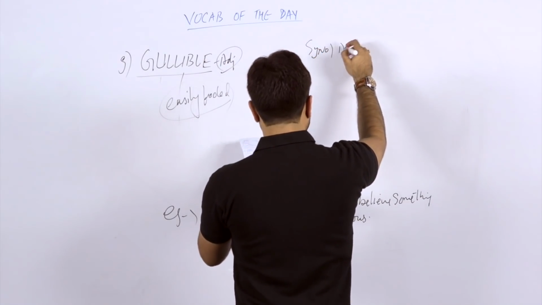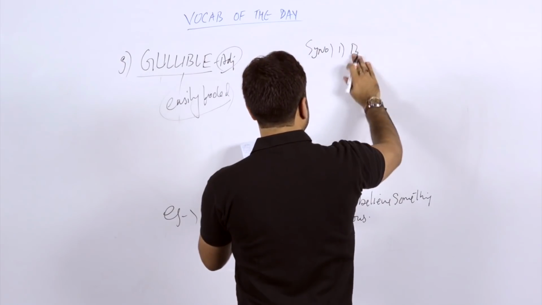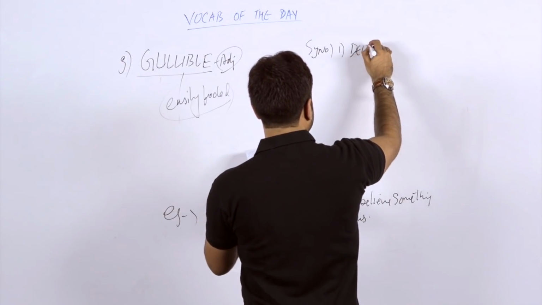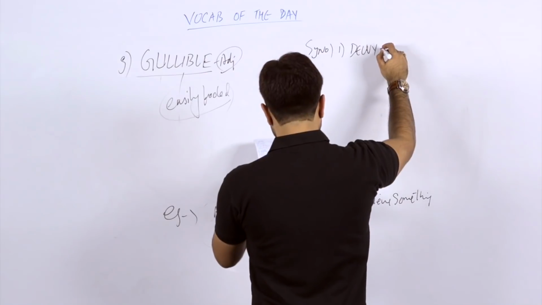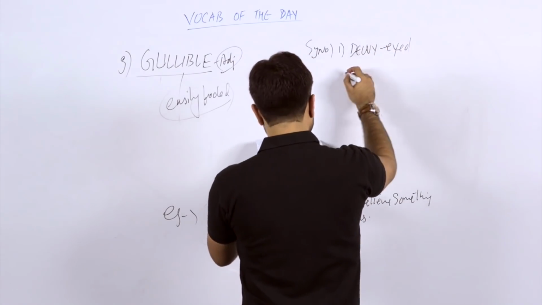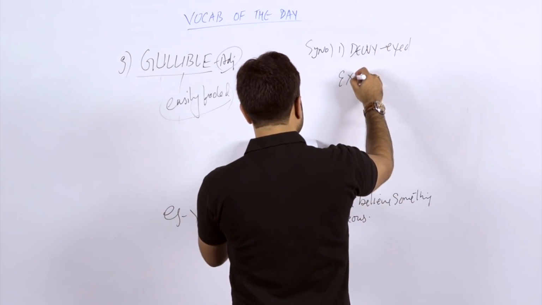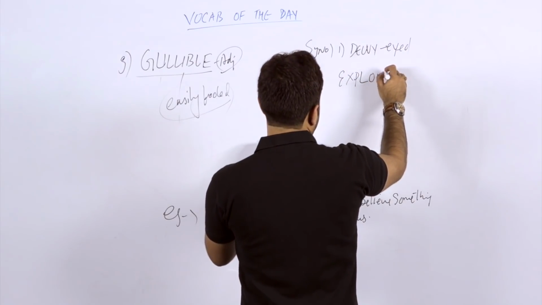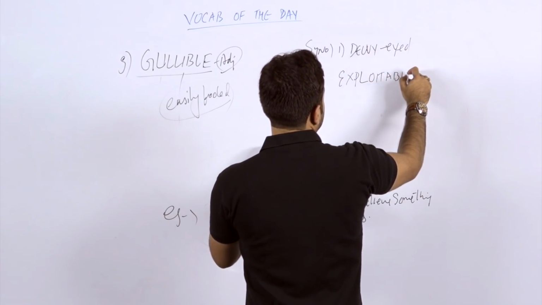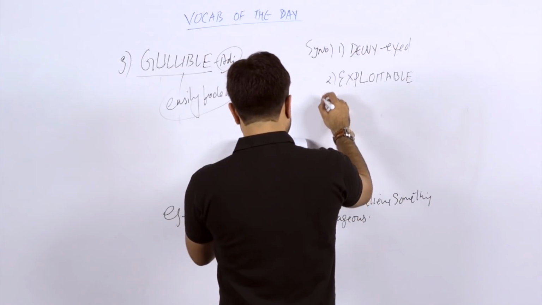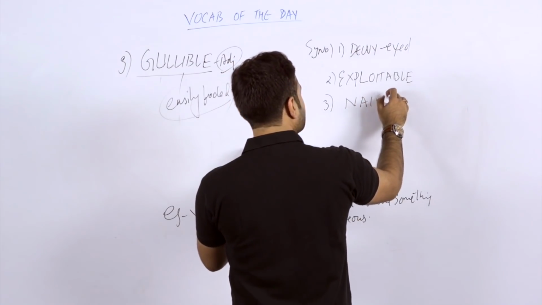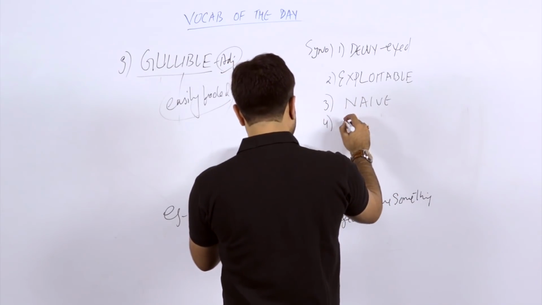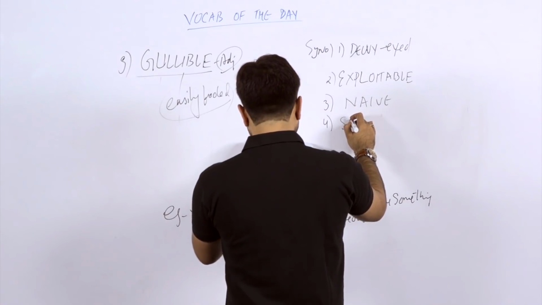So the first word we can take as a synonym, students, is a nice word, D-E-W-Y, dewy-eyed. Second word we can take is exploitable. Third word which we can take is knave. Knave is a person who is frank, but very simple. He can be caught or he can be cheated.